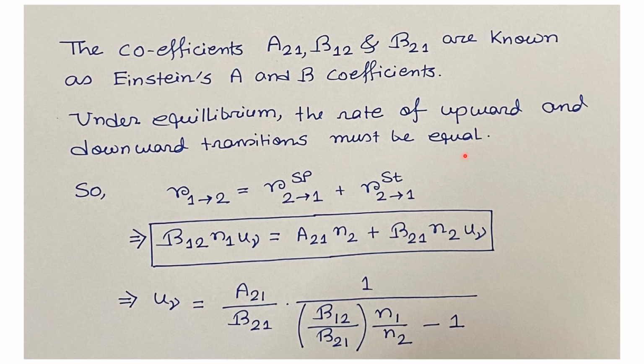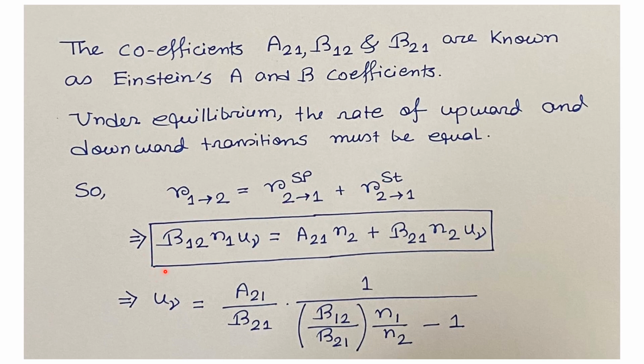So, from the equilibrium condition, we can write R from 1 to 2, which we obtained from the excitation of atoms, equals R from 2 to 1 Sp plus R from 2 to 1 St. This is the rate of transition for spontaneous transition, and this is the rate of transition for stimulated transition. We put in R from 1 to 2 and R from 2 to 1 for the spontaneous and stimulated transitions, which we have already obtained in the previous slides.